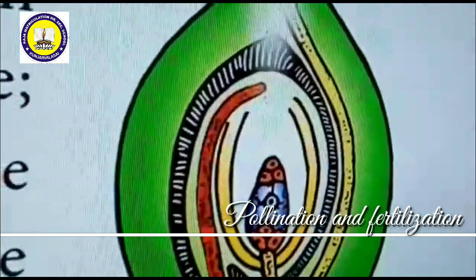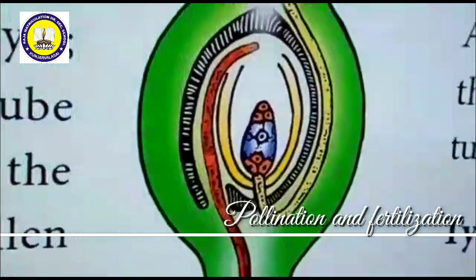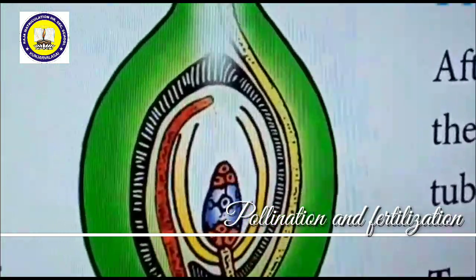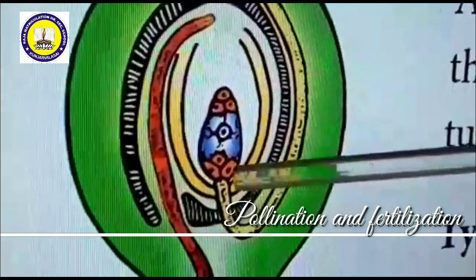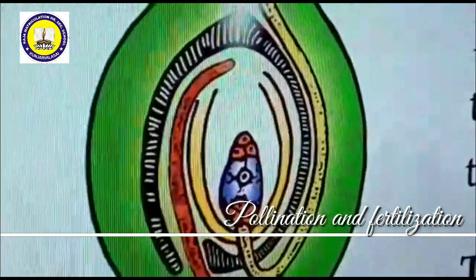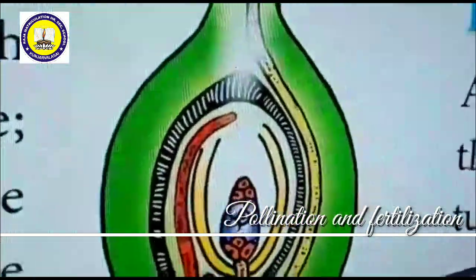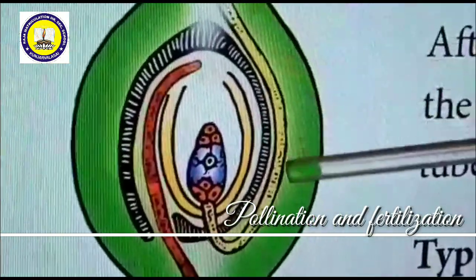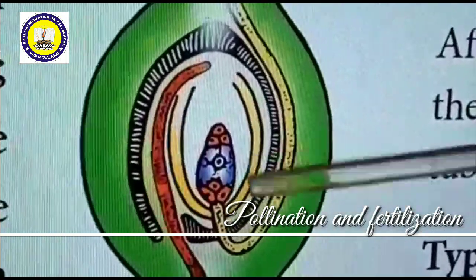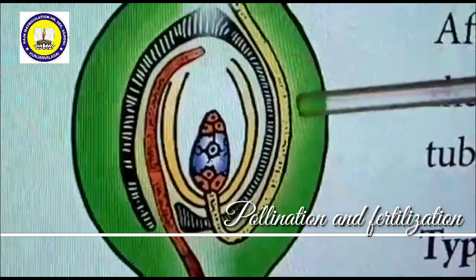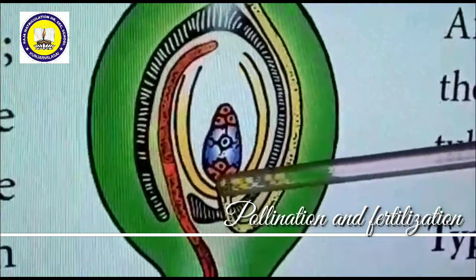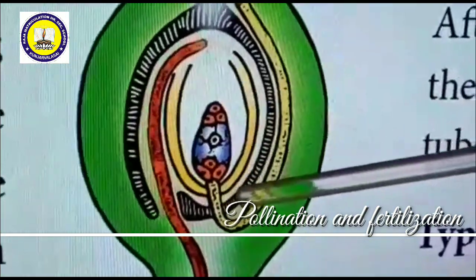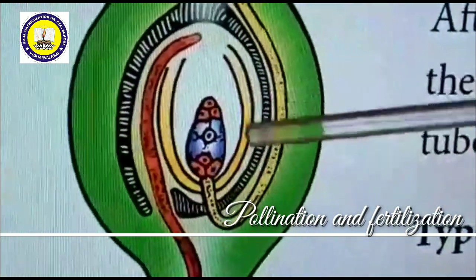All the pollen tubes will not reach the ovule. They will be stopped in the middle itself. Only one pollen tube, that means only one pollen grain, will reach the ovule. As we have seen in the previous class, two male gametes are produced inside the pollen tube, near the tip. When the pollen tube reaches the embryo sac through the micropyle,